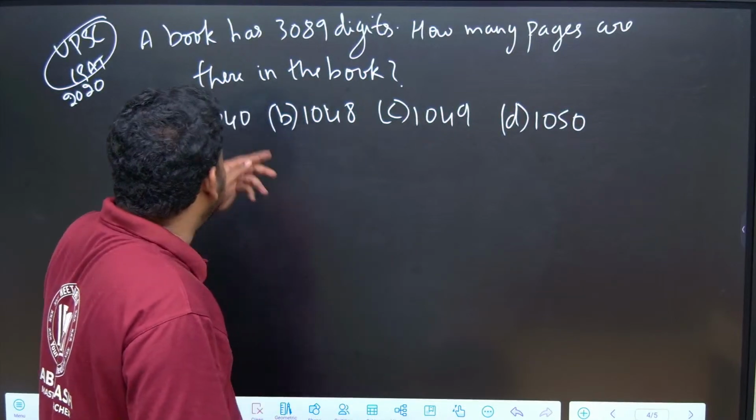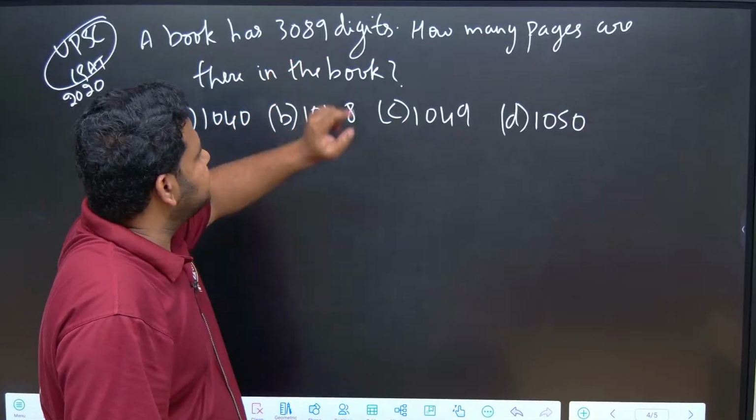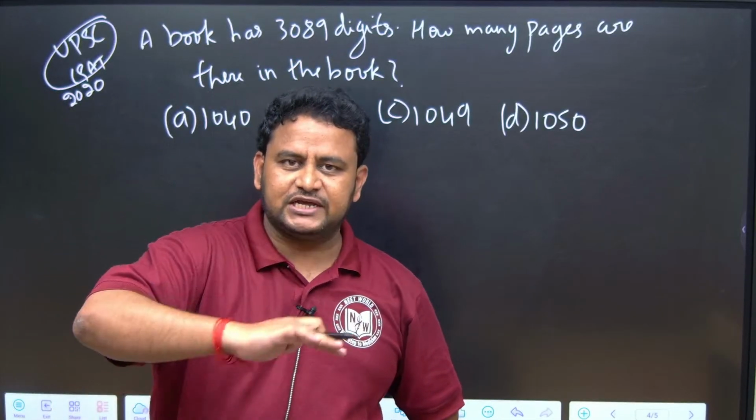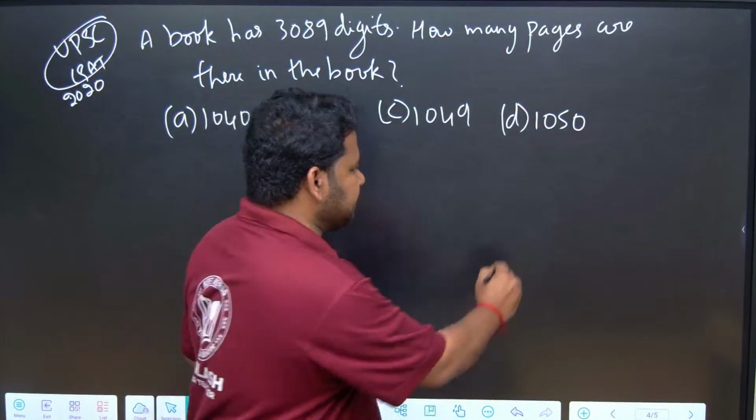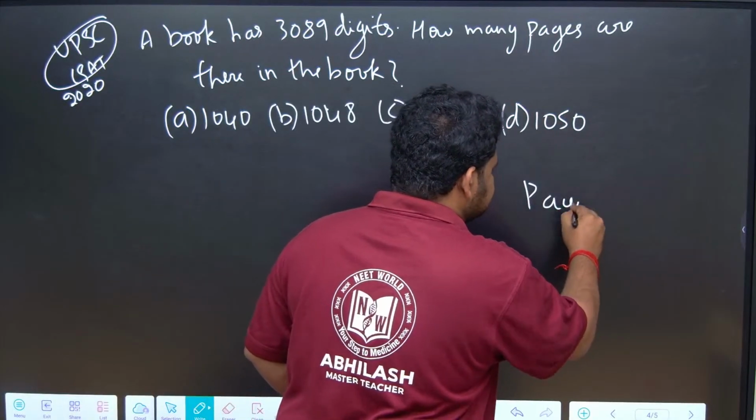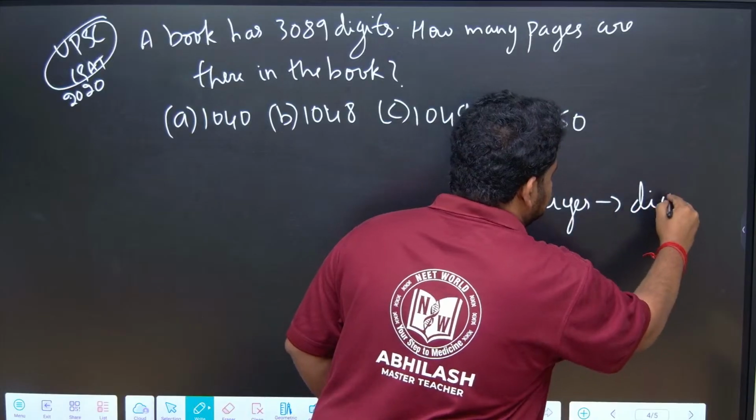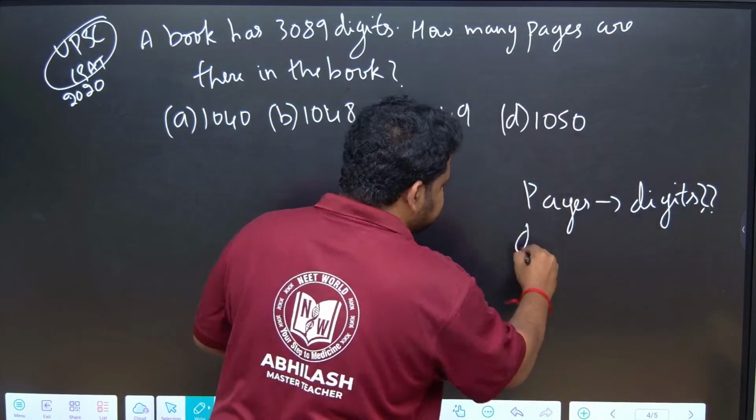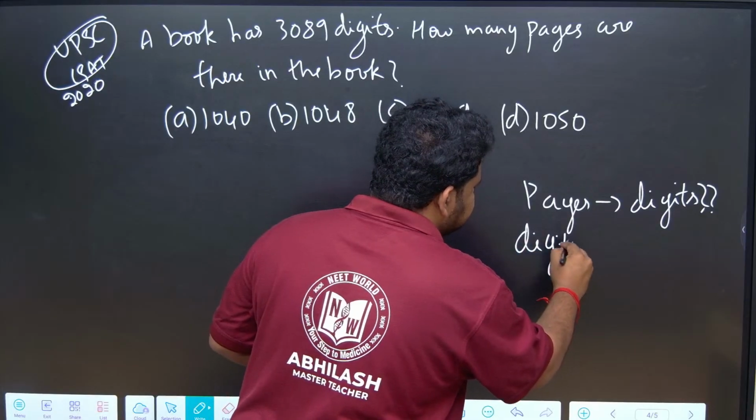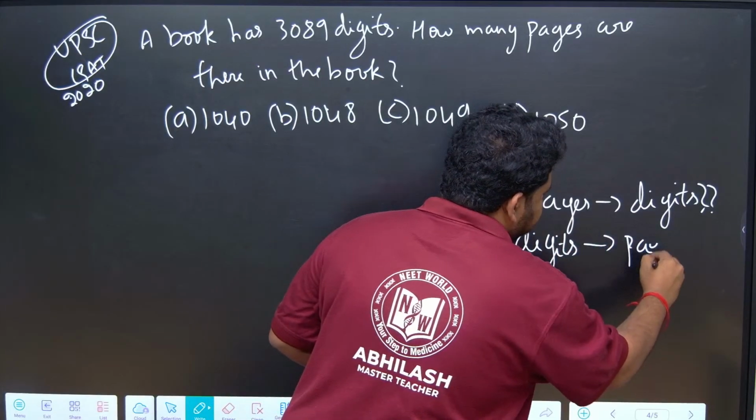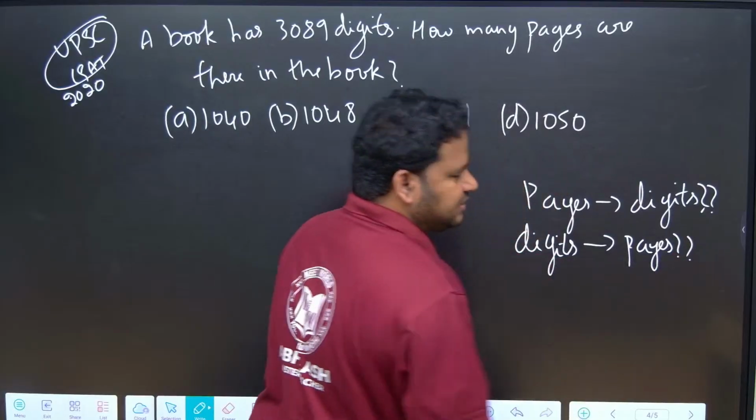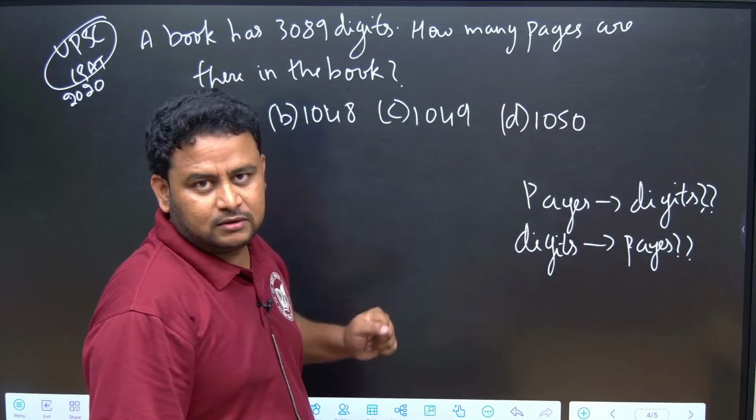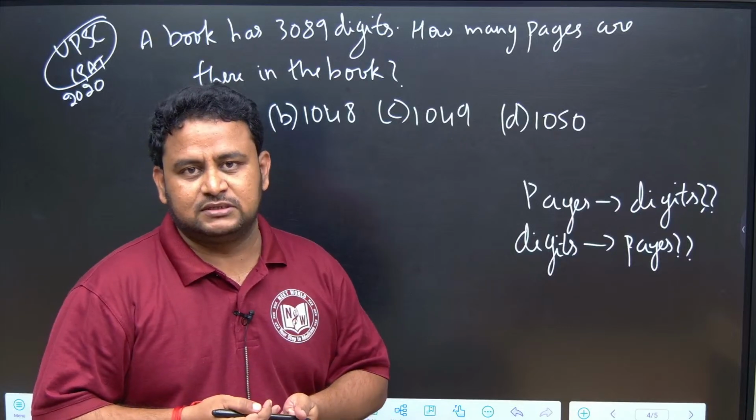Now, a book has 3089 digits. This is the reverse. Earlier they were giving the pages and asking for the digits. Now they are giving the digits and asking for the pages. A book is numbered, 3089 digits are used in that book, and how many pages does the book have? That is what they are asking.